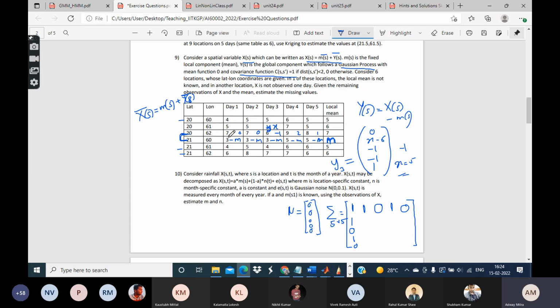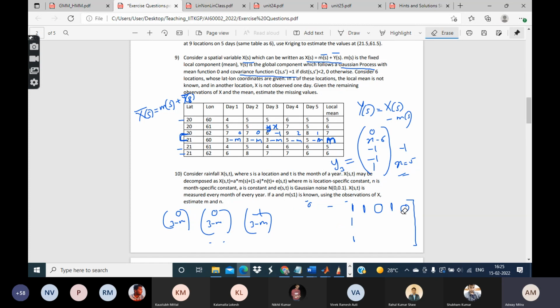So these vectors, like say 0, 3 minus m. Then the next one is also 0, 3 minus m. Then the third one is minus 1, 3 minus m, etc. So we have 5 observations like this. All of these also follow a Gaussian distribution, again a two-dimensional Gaussian distribution whose mean, as usual, because the mean function is 0, is going to be just the two-dimensional 0 vector.